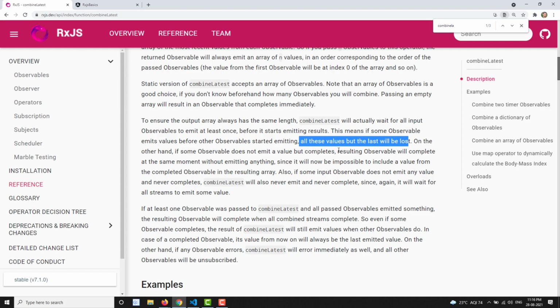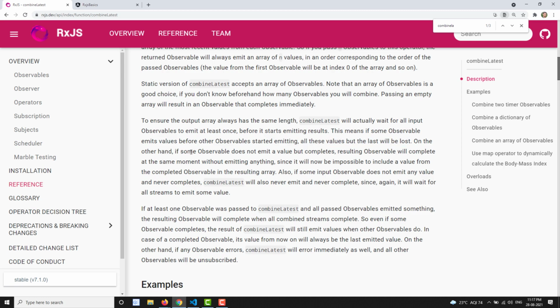For example, if observable 1 keeps emitting data and observable 2 emits after 5 minutes or so, then all the values observable 1 emitted will be lost, except the last one. It will take the latest one from observable 1 and the latest one from observable 2, and only those two values will be emitted. Whatever values observable 1 emitted previously will all be lost. That is what they are trying to explain.